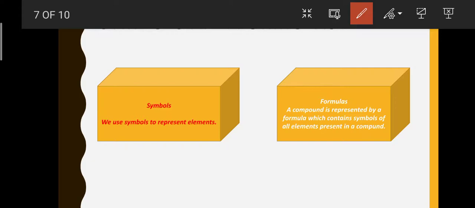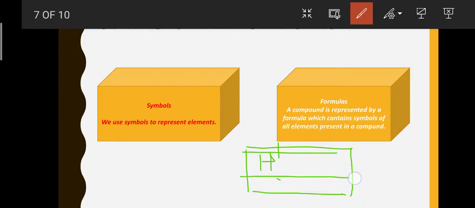Write their valencies on the top. Like in our table, the valency of H is 1.